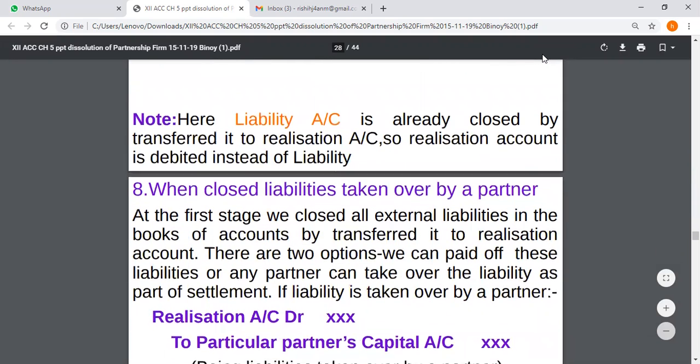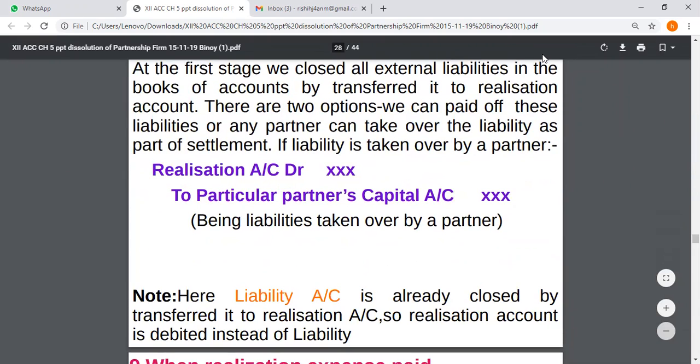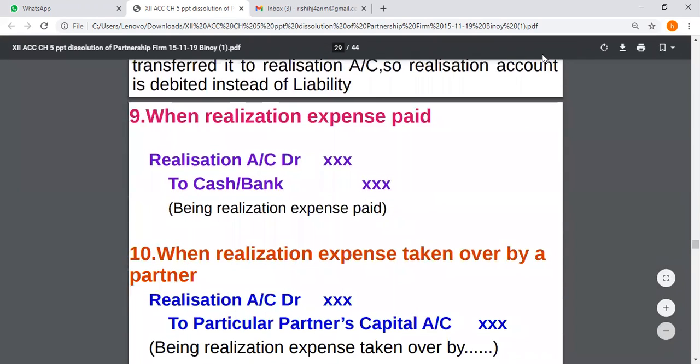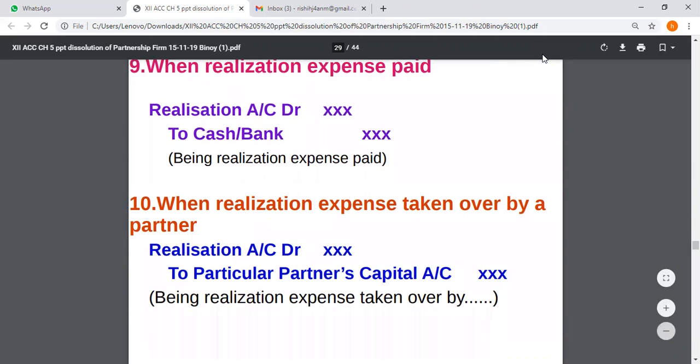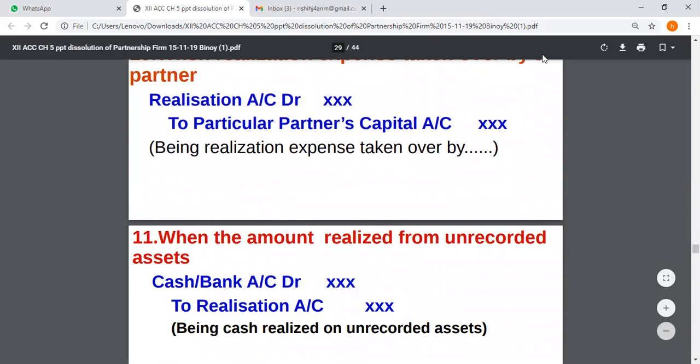When liabilities are paid off by the partner, then realization account debited to the partner who has paid the liability. When realization expenses are paid, realization account debited to cash and bank. Same way, when realization expenses are paid by the partner, realization account debited to that particular partner's capital account.